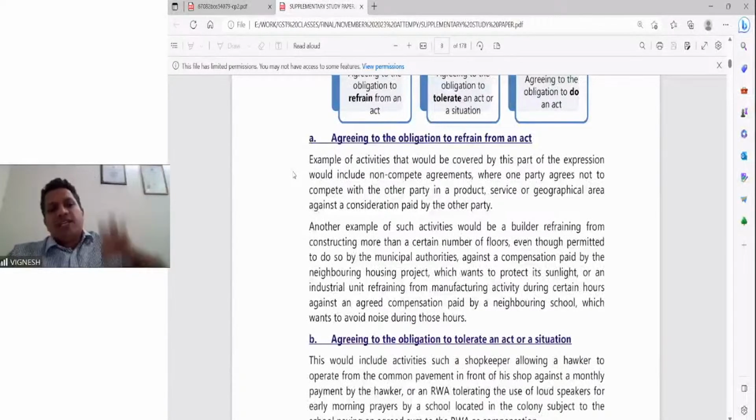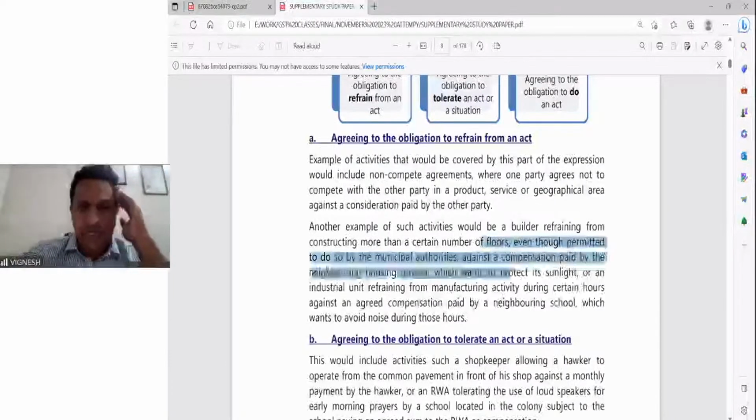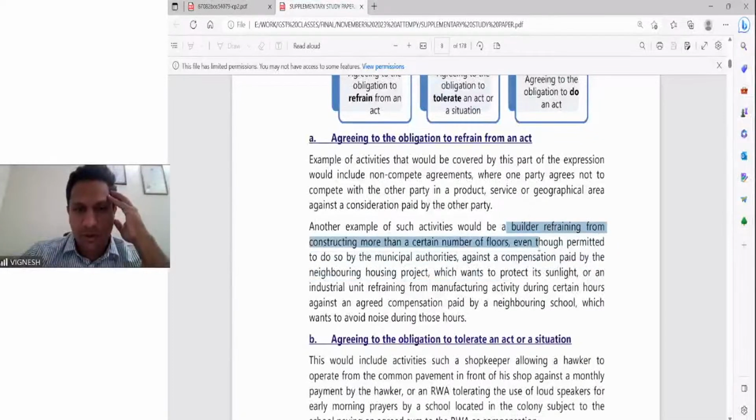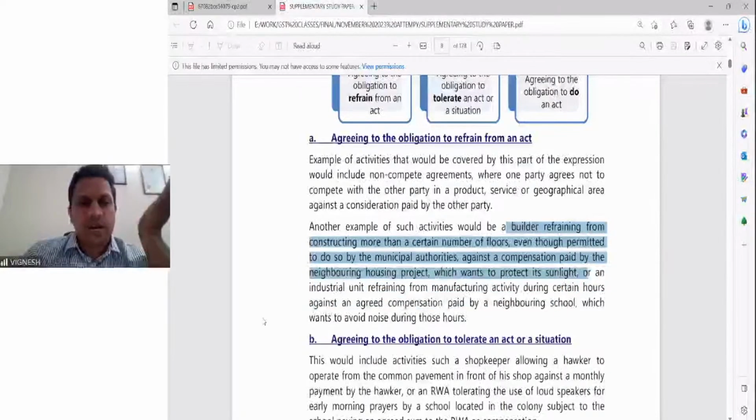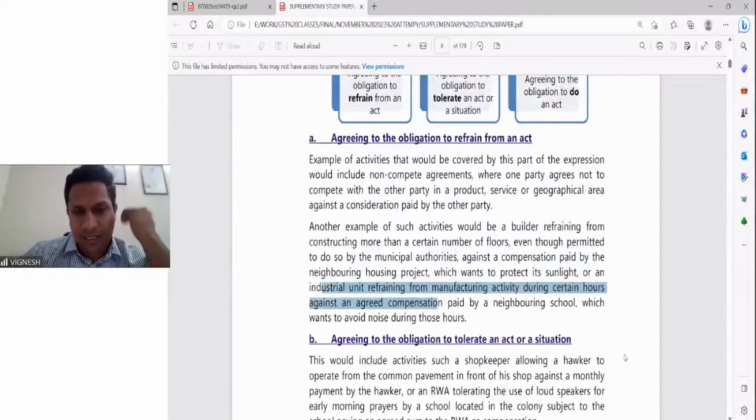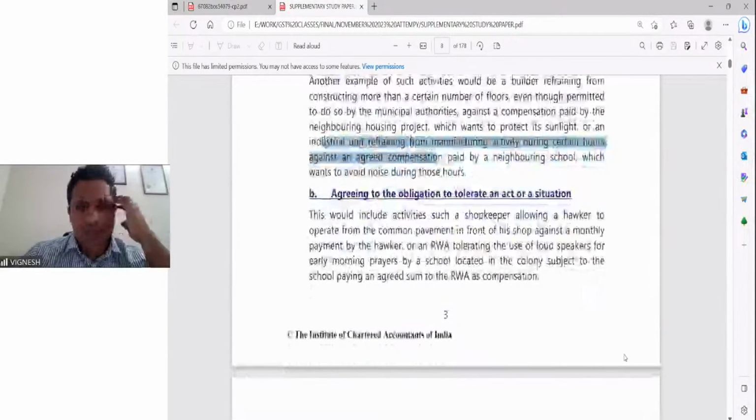So he refrains from opening that shop there. Fine. So therefore, a builder refraining from constructing more than a certain number of floors, though permitted, against a compensation paid by a neighborhood housing project which wants to protect its sunlight, or an industrial unit refraining from manufacturing activity because a school is there nearby. These are some examples.